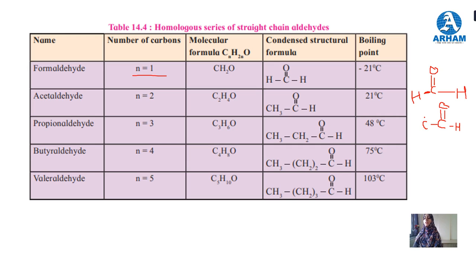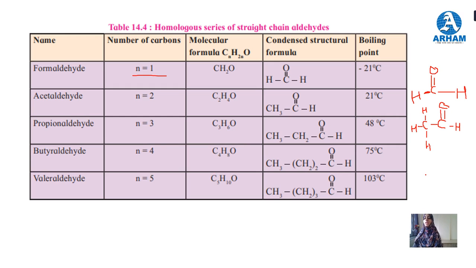The remaining valency on this carbon is 3, so we are adding hydrogen, H, H and H. So this is CH3CHO. The molecular formula is C2H4O: 2 carbons, 4 hydrogens and 1 oxygen. The structure is CH3, C double bond O, H. This is acetaldehyde, or the IUPAC name is ethanal.